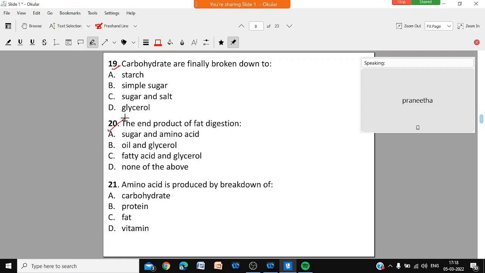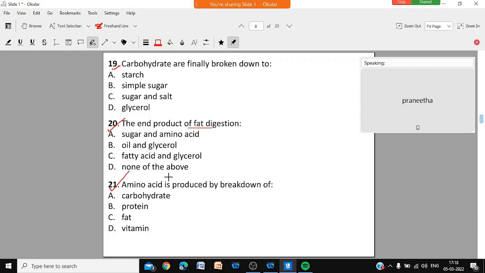Question number 20. The end product of fat digestion: sugar and amino acid, oil and glycerol, fatty acid and glycerol, or none of the above. Okay, buddy? Finish?